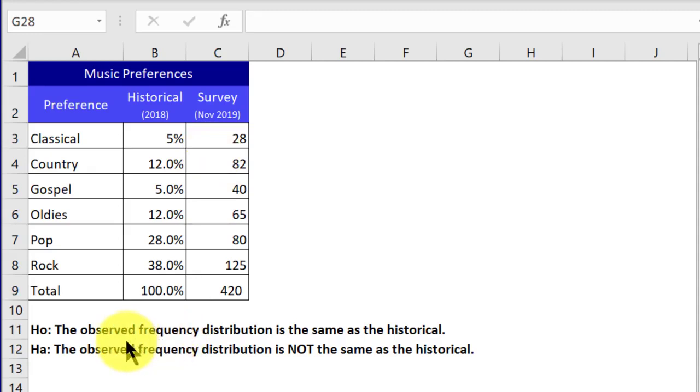Recall, for a one-way chi-square, the null hypothesis that we're testing is that the observed frequency distribution, the counts, is the same as the historical, the specified in this case. The alternative is the observed frequency distribution is not the same as the historical. So now let's use this calculator.